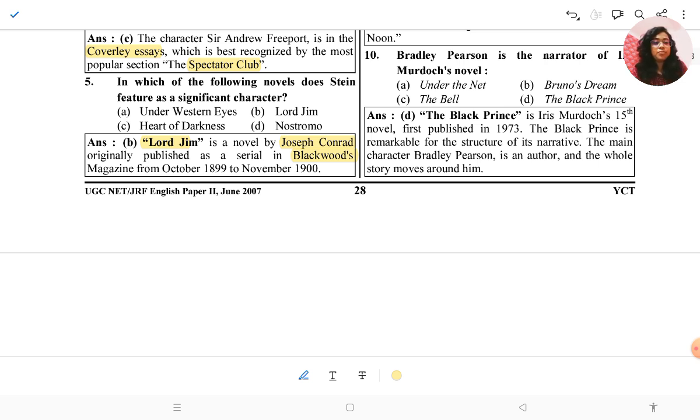So nowadays the publication magazine and the editor are more important than the writer. They usually ask from which magazine it was published, and who edited this text, right? And this time also we can see that type of question. Lord Jim was originally published as a serial in Blackwood's Magazine from October 1899 to November 1900.